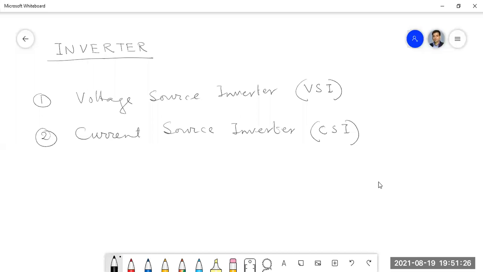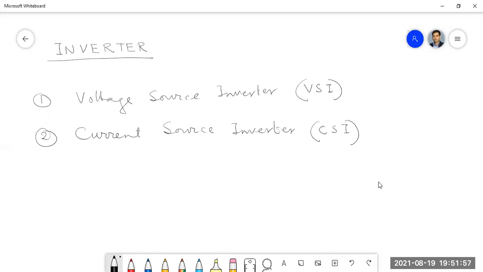Now in CSI, the input is constant current. Remember, not the voltage. Input current is constant, and sometimes it also depends on the nature of the load, and there we can control the current, we can regulate the current in CSI.